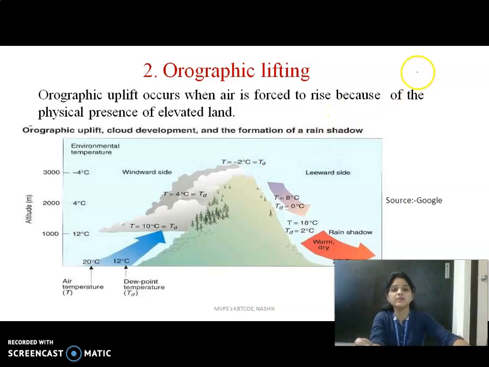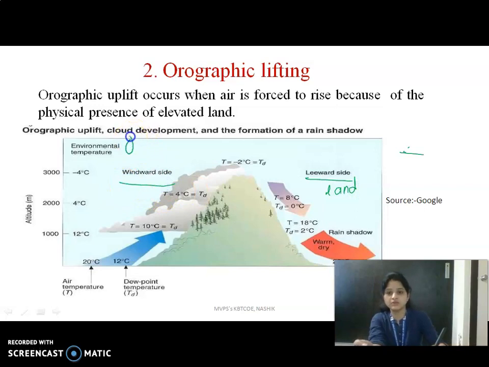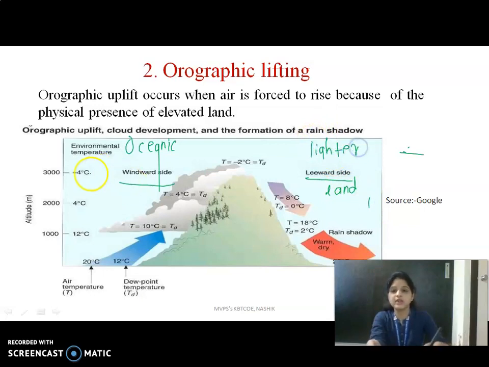Leeward means the land surface and windward means the oceanic surface. Lighter precipitation occurs on the leeward side, and heavy precipitation occurs on the windward side.